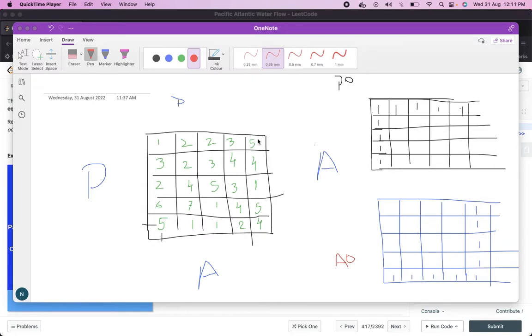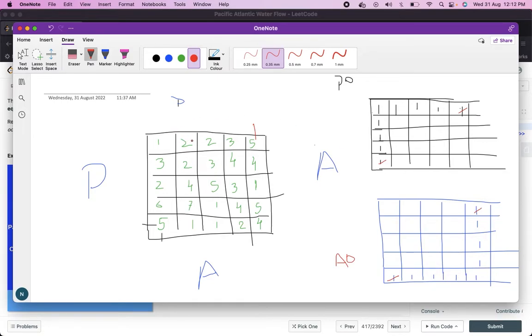And also mind that this cell and this cell, if the water falls in these two cells, then water can flow to both the Pacific Ocean and the Atlantic Ocean, and similarly here, Pacific Ocean and Atlantic Ocean as well, right? So you can mark these two cells. Okay, just for marking, I'm just saying that from these two cells.